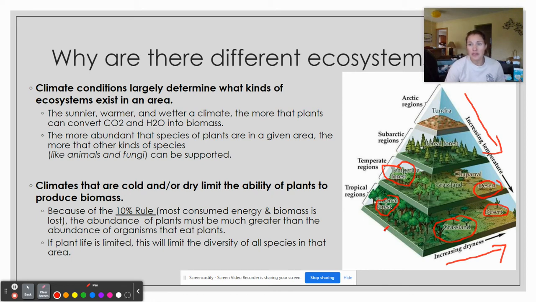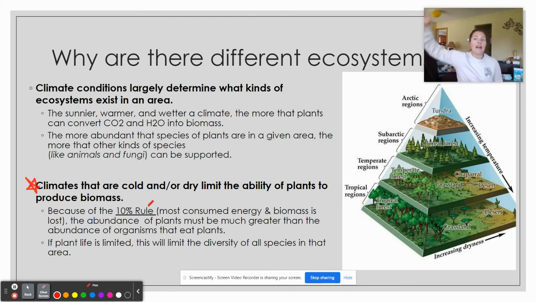And we also have to think about this in terms of biodiversity. If we look at a desert, there is a lot less plant life. Because there's less plant life, it can't support other life systems as much. And this is because of this one right here, the 10% rule. So climates that are cold or dry limit the ability of plants to exist. And the limiting of the ability of plants to exist limits everything else as we go up those trophic levels.